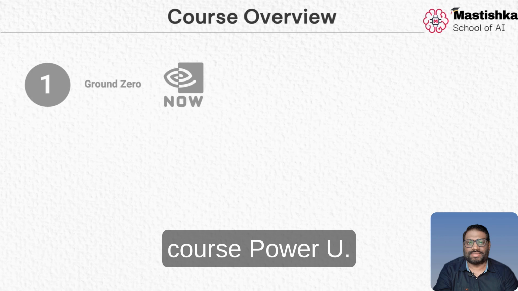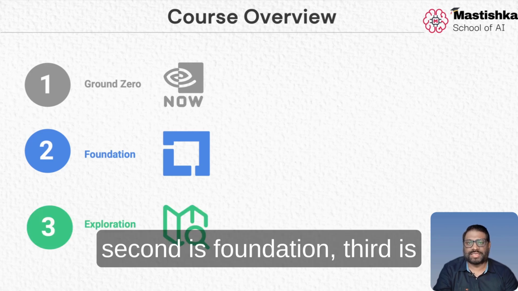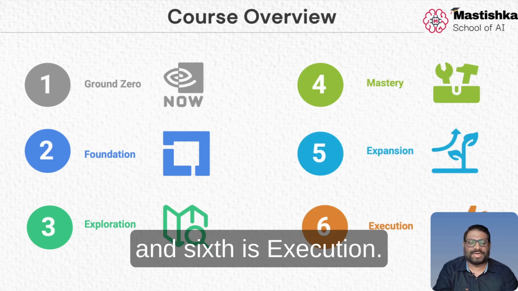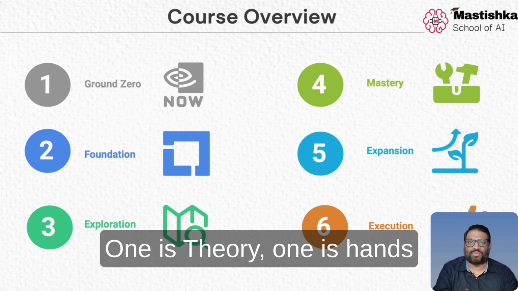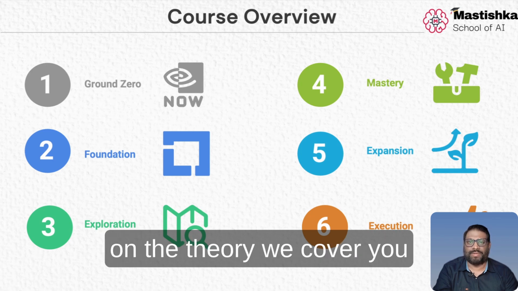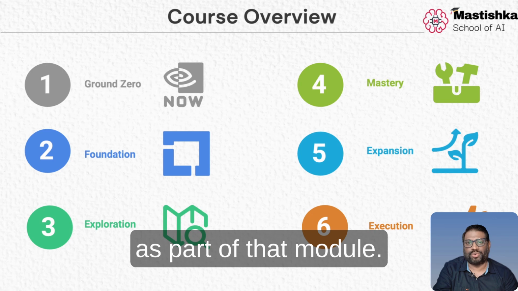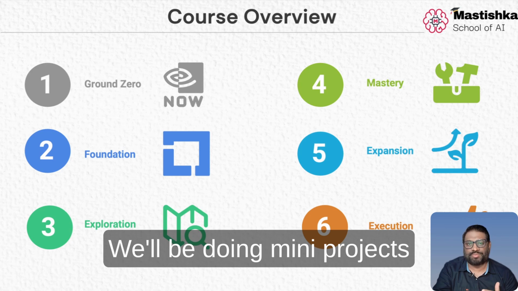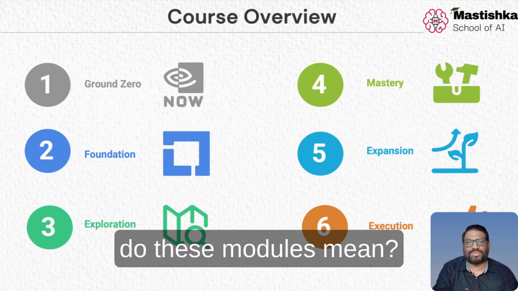Course overview. This course is divided into 6 modules. One is ground zero, second is foundation, third is exploration, fourth is mastery, fifth is expansion, and sixth is execution. Each of these modules is divided into 2 parts: one is theory, one is hands-on. In theory we cover the basics to understand what we are going to build as part of that module. And in hands-on, we'll be building the application, coding, and doing mini projects in each of these modules. Let us see what exactly these modules mean.